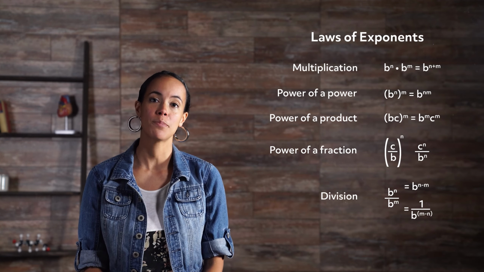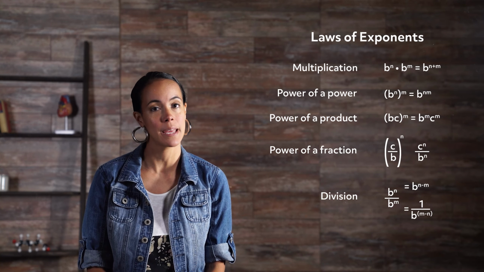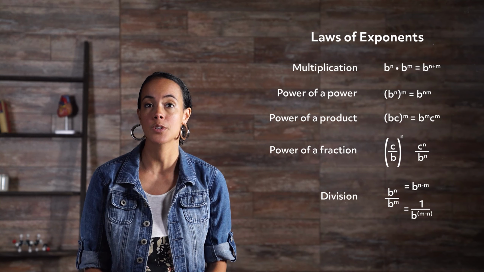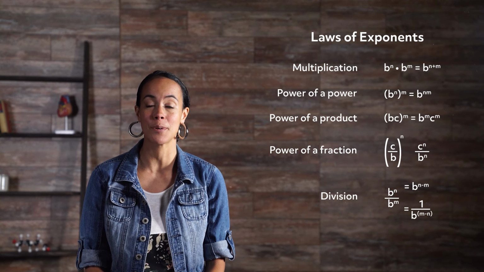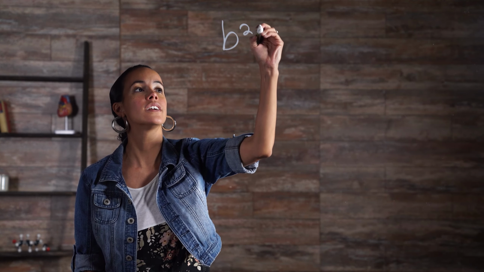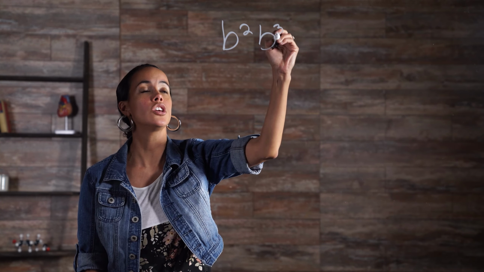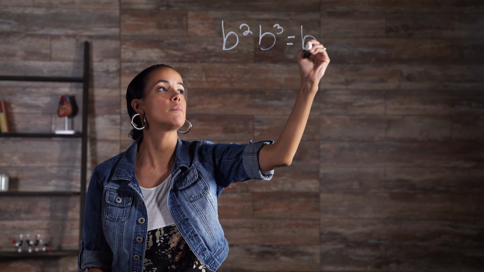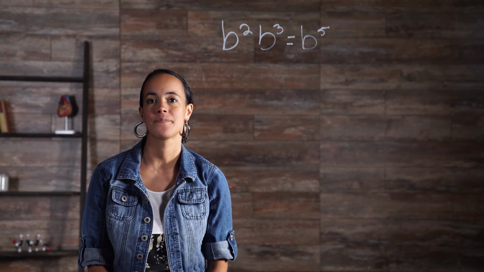The product of powers property applies to powers with the same base. When asked to multiply powers with the same base, simply add the exponents. For example, b squared times b cubed equals b to the 5th.